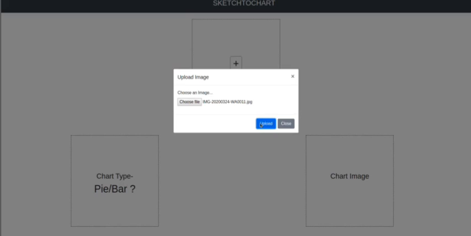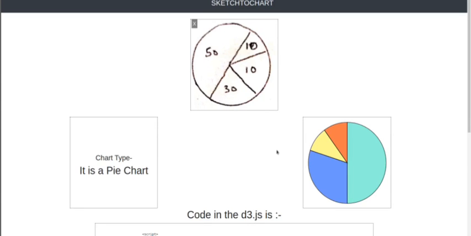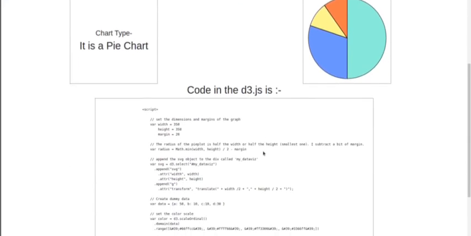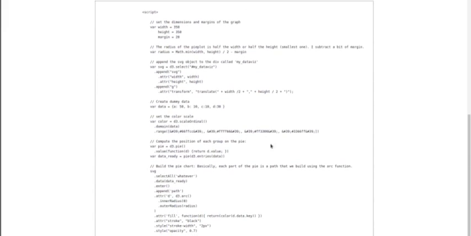This is also a hand-drawn pie chart on a different paper, and let's generate the code and image of it. So it is also a pie chart, and this is our D3 output as well as the code, which can be fit in the HTML as well. This is the data which is present in the above hand-drawn pie chart.